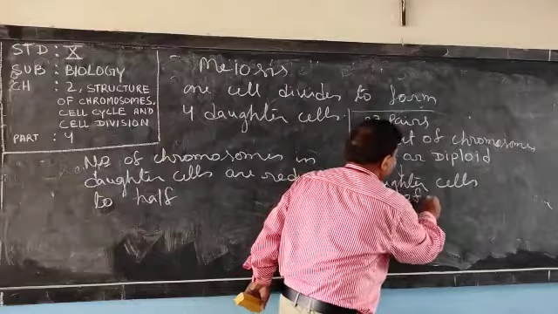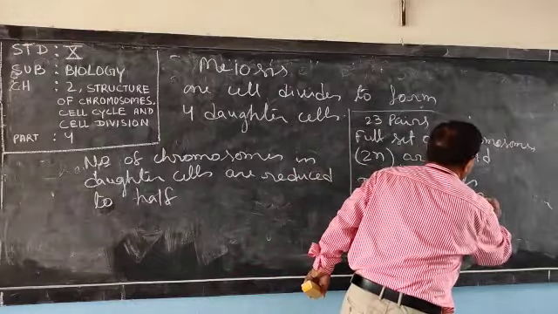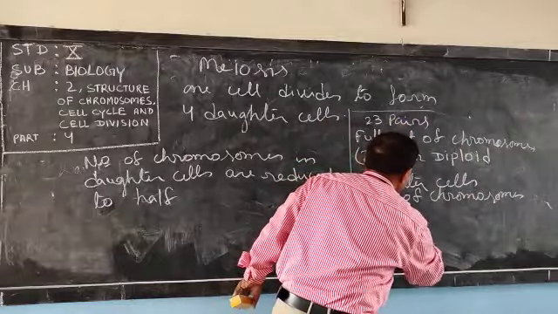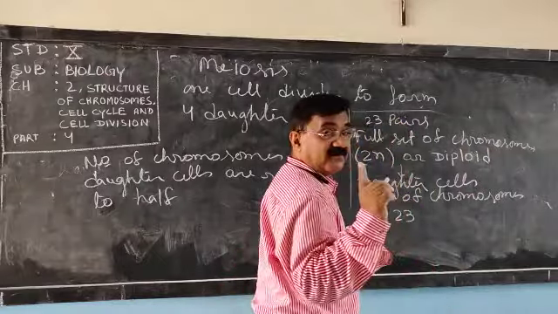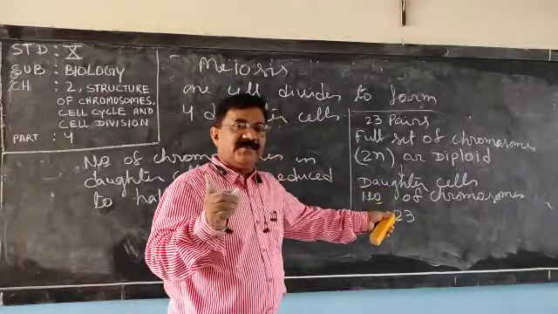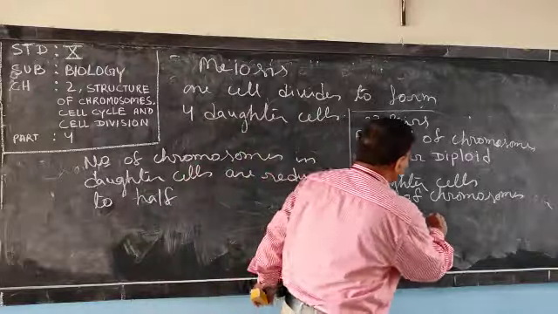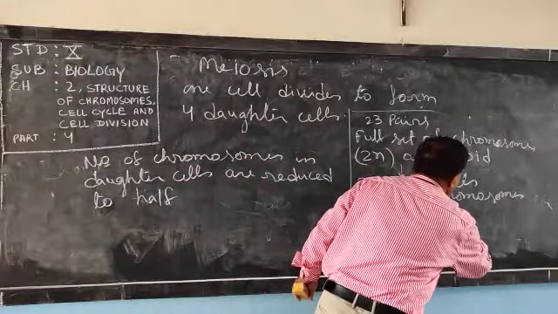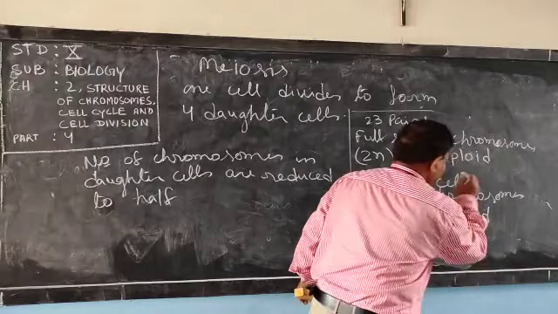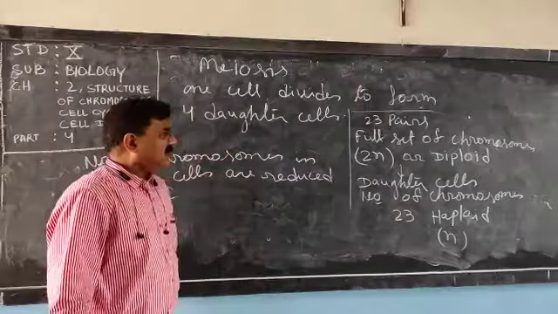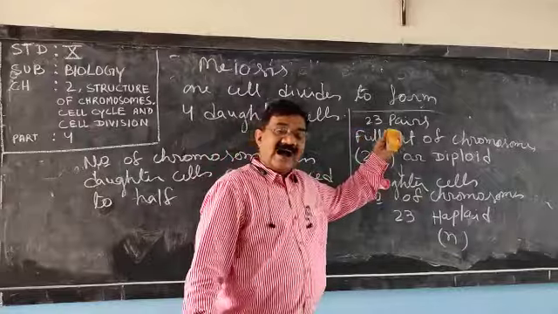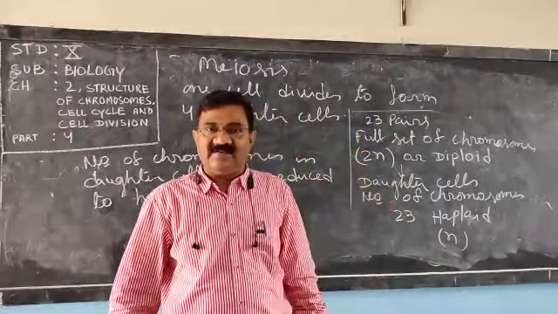Instead of 23 pairs, the number of chromosomes in the daughter cell will become 23, not pairs, and it is called haploid, represented by single n. Now a question arises: why is the number of chromosomes reduced to half in meiosis cell division?